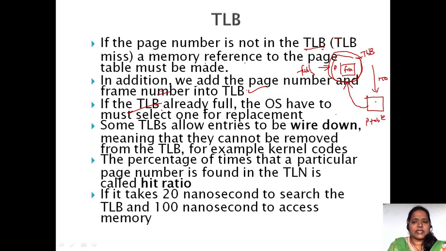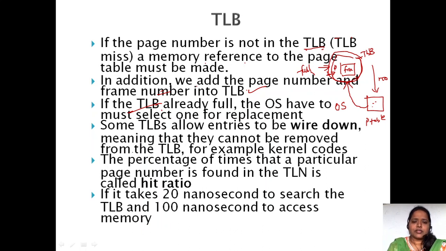Then it is the task of the operating system to remove items from the TLB and insert items from the page table. How is the removal done? By any of the algorithms, such as first come first served or shortest job, it will remove a particular item from the TLB and give space for the new item.